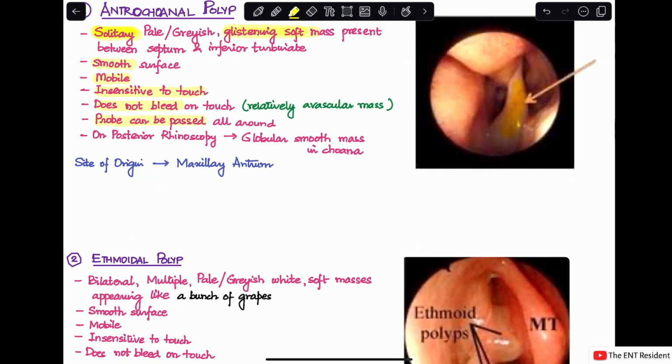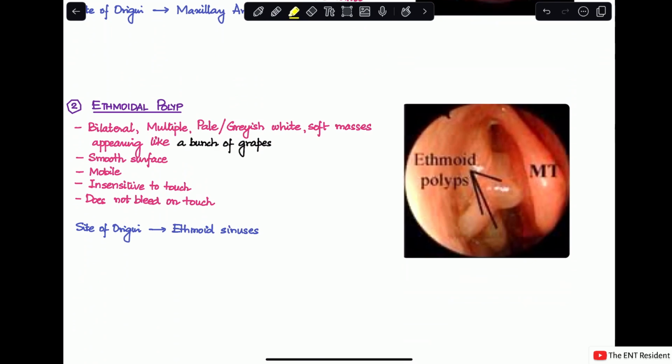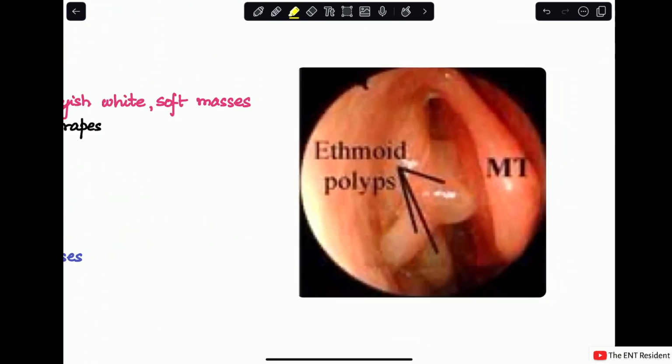Next, we move on to the ethmoidal polyp. You can see in the image over here, compared to the image I showed you just before, multiple grape-like structures. The first difference is that the ethmoidal polyp is usually always bilateral. So, there will be bilateral, multiple, pale grayish white, soft masses which appear like a bunch of grapes. You can see how this is appearing like a bunch of grapes over here. And the rest of it is the same description.